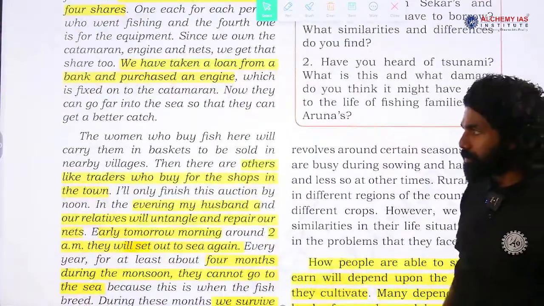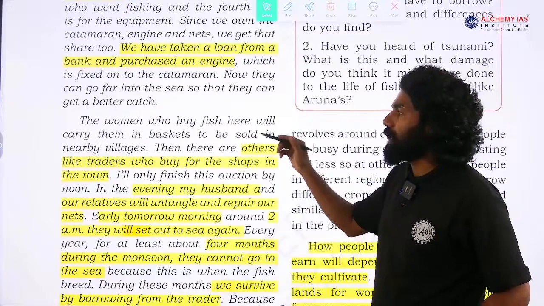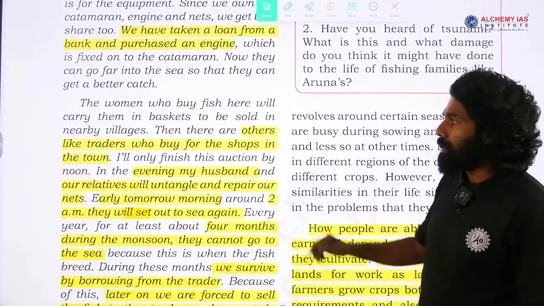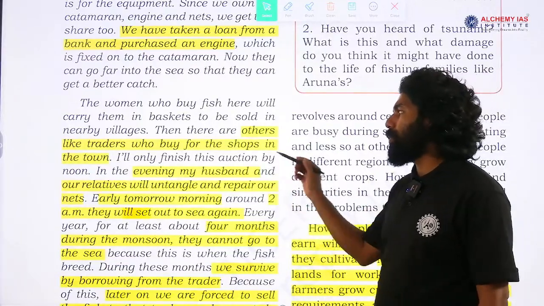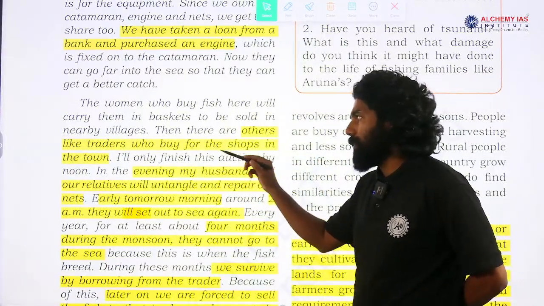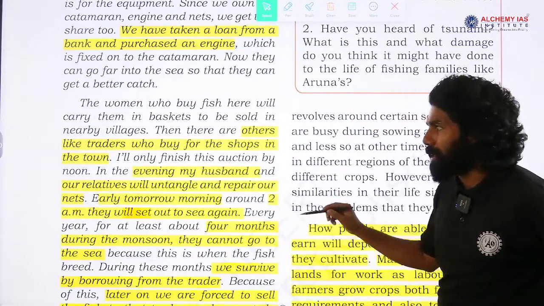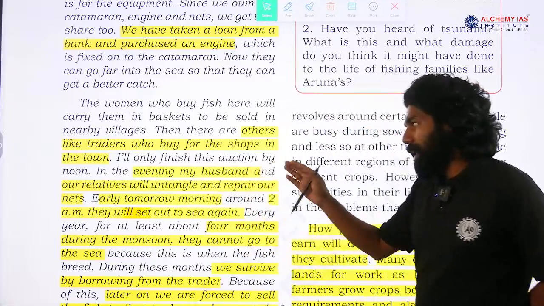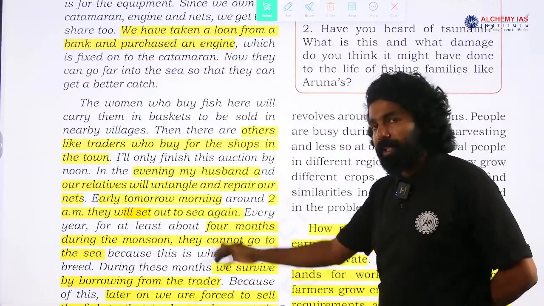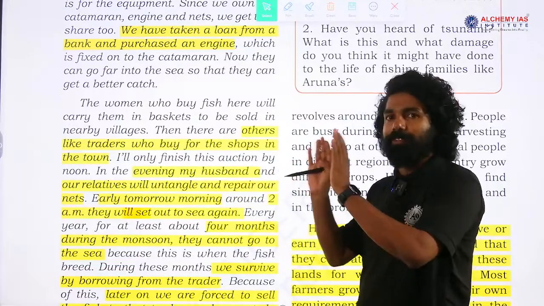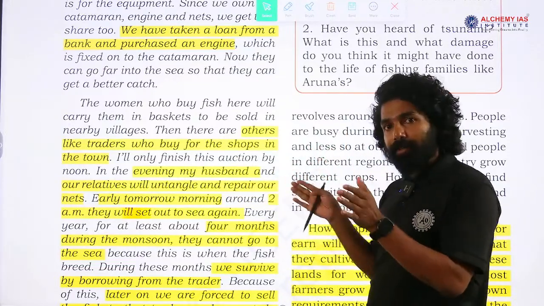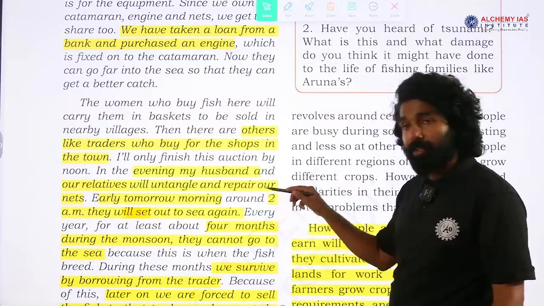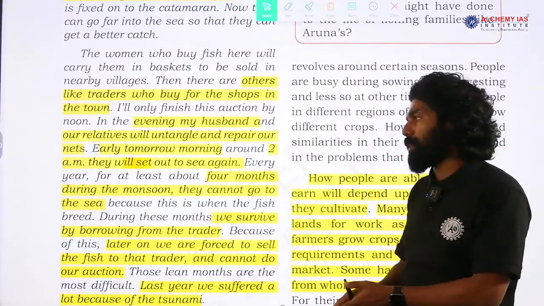Aruna here. Women who buy fish here will carry them in baskets to be sold in the nearby village. Then there are others, like traders, who buy for the shops in their town. I will only finish this auction by noon. In the evening, my husband and our relative will untangle and repair our net. So these are the fishing-related activities; the repairing of the boat will be done in the afternoon. She will be mostly engaged in the auction work once the fish come in.